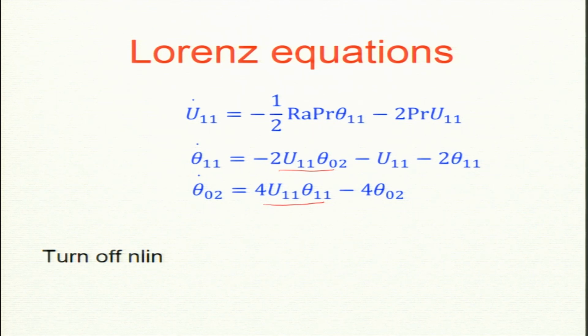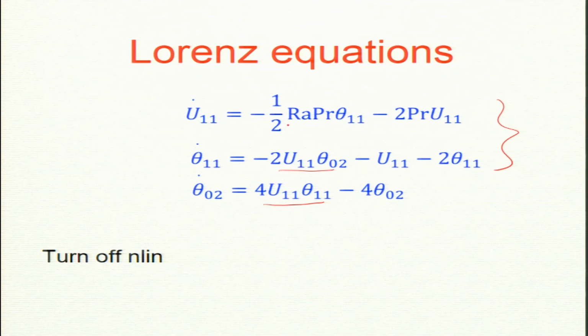If I turn off the nonlinearity, then theta 0 2 goes to 0 and these two are coupled. In fact, we will get exactly the same equation with nonlinearity turned off. Okay. Now, can we estimate Rayleigh critical as 8 from the linear approximation of these two equations, the top? It better be. Linear stability will give you that u11 dot must be 0 and theta 11 dot is 0, no growth, neutral mode means no growth.